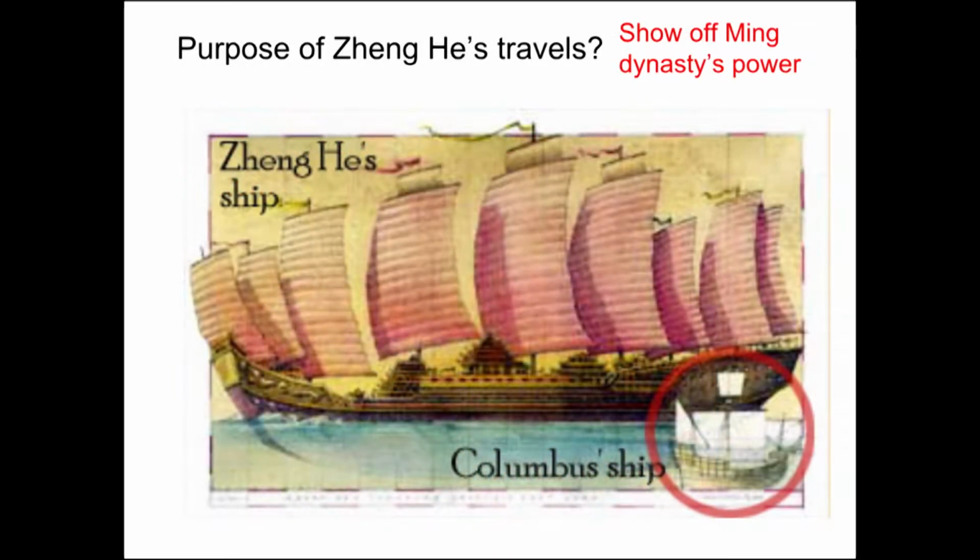During the Ming dynasty, you had that guy we talked about last unit, known as Zheng He. And I told you we'd talk about him a little bit more this unit. Well, here we go. Zheng He is going to be a guy exploring for the Ming dynasty, and one of the things he was trying to do was outsmart the Europeans and say, wow, look, China's got better explorers than the Europeans. This is just a funny ad that I found that they used back then, where they would show a picture of Columbus's ship and then Zheng He's ship, like, haha, my ship's bigger than your ship. This is also trying to show off the dynasty's power over the Europeans.